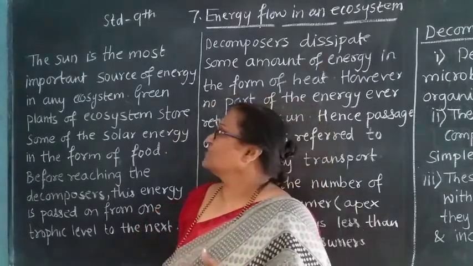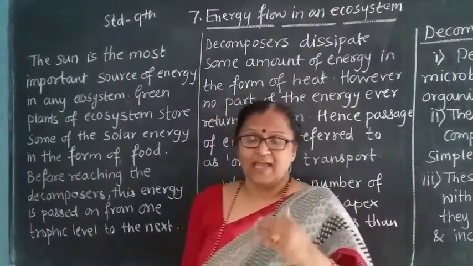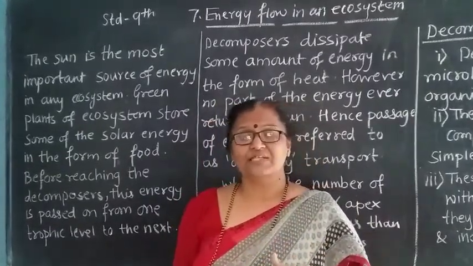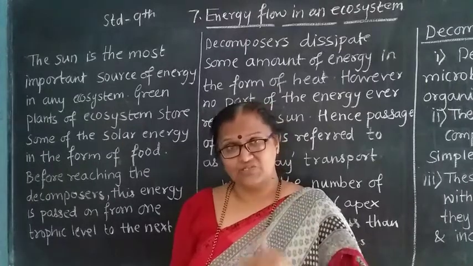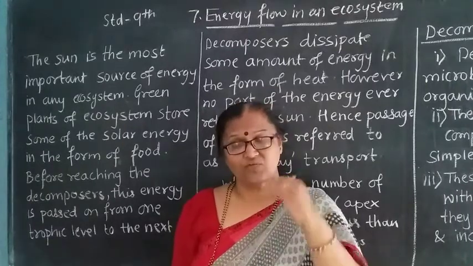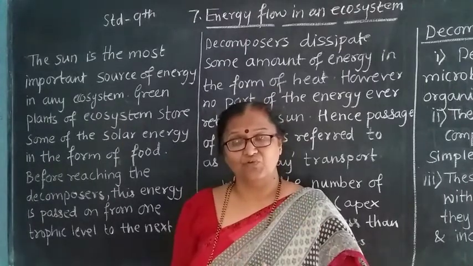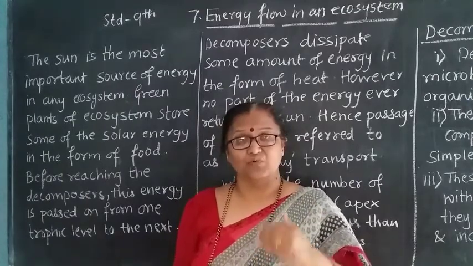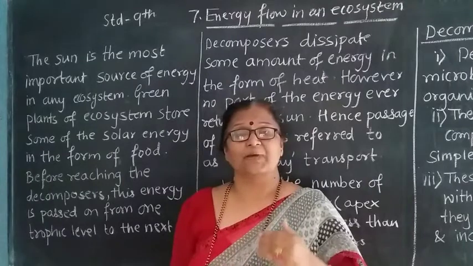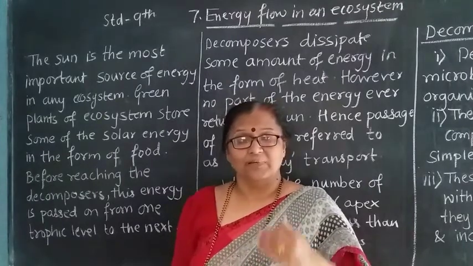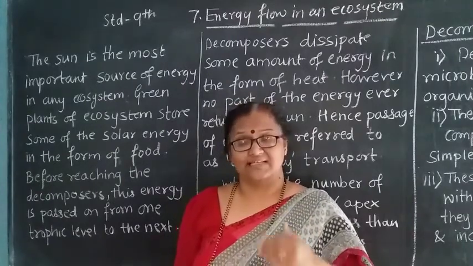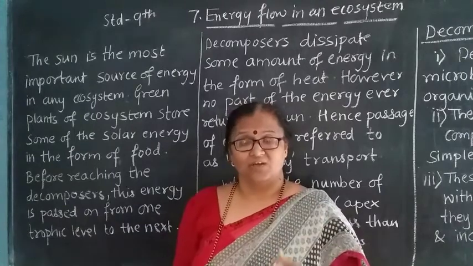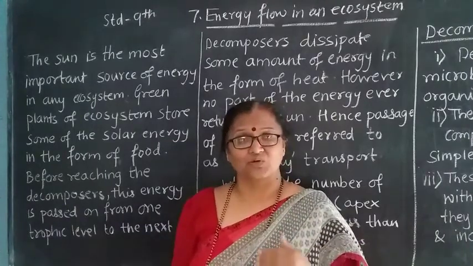Now what we are going to see today. As we know, in a food chain, one consumer is dependent on another for food. That means each trophic level is eating or depending on another. But there is only one source, the sun, or solar energy.